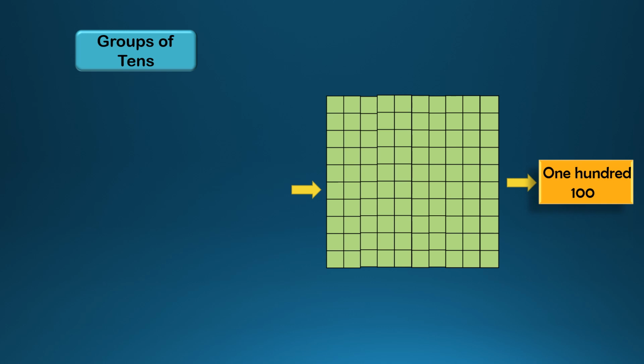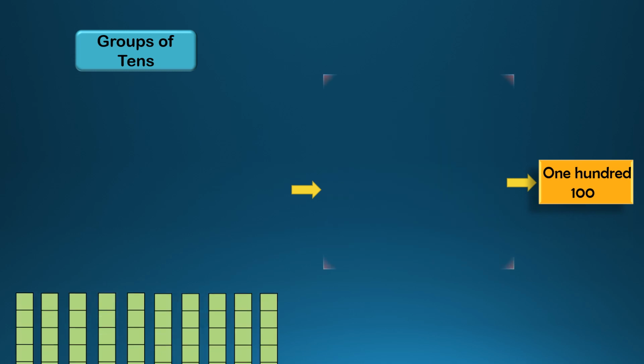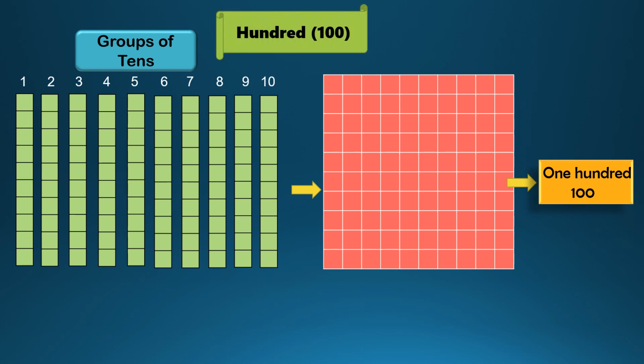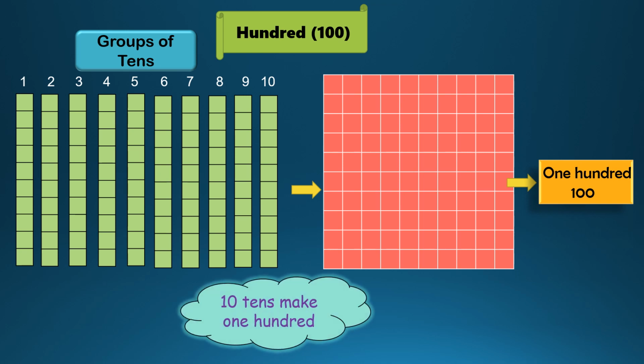Story of 100. Join 10 tens. 10 ones make 1 ten and 10 tens make 100. So what exactly happened here? When we grouped 10 tens, it became 100. Right? So we write, 10 tens make 100.